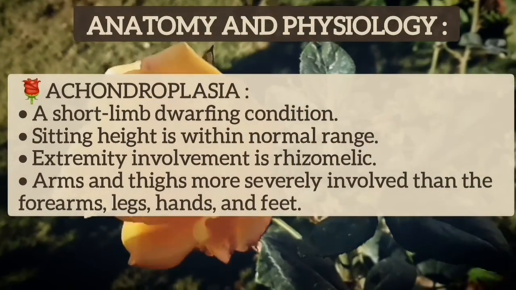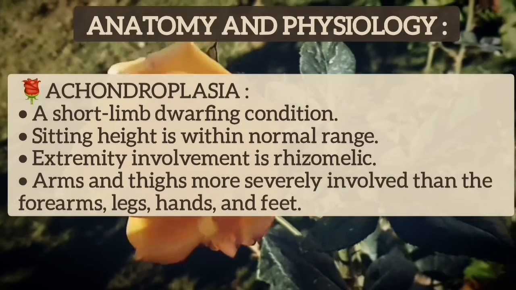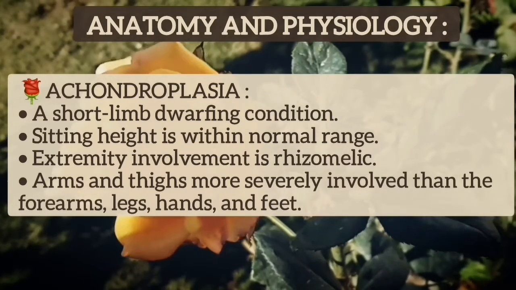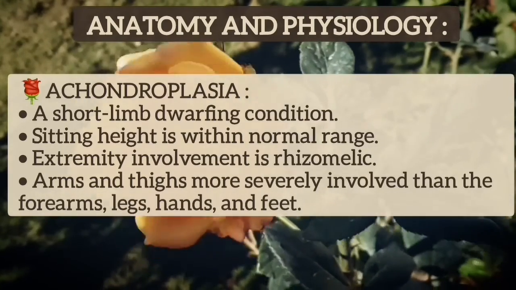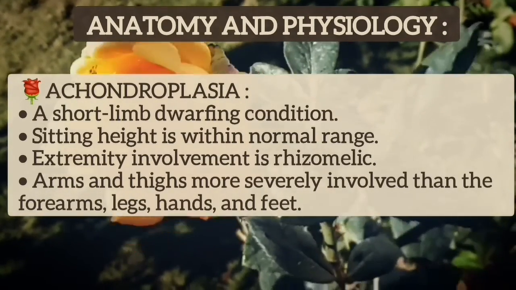Achondroplasia is a short limb dwarfing condition. Sitting height is within normal range. Extremity involvement is rhizomelic. Arms and thighs are more severely involved than the forearms, legs, hands, and feet.